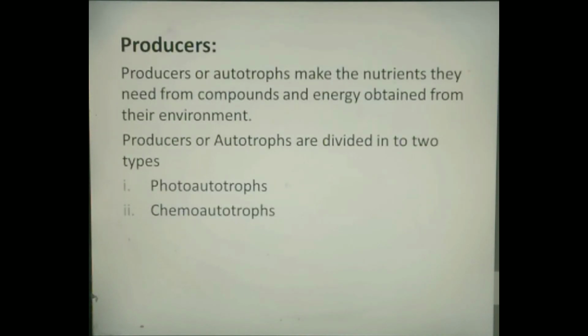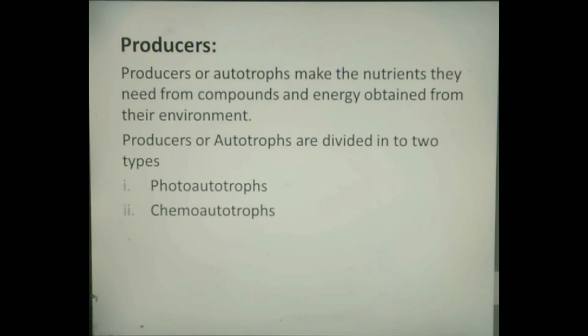Producers. Producers or autotrophs make the nutrients they need from compounds and energy obtained from their environment. They can generate their own food and represent the first trophic level of a food chain. Autotrophs are divided into two types, photoautotrophs and chemoautotrophs. The question is, what are photoautotrophs and what are chemoautotrophs?